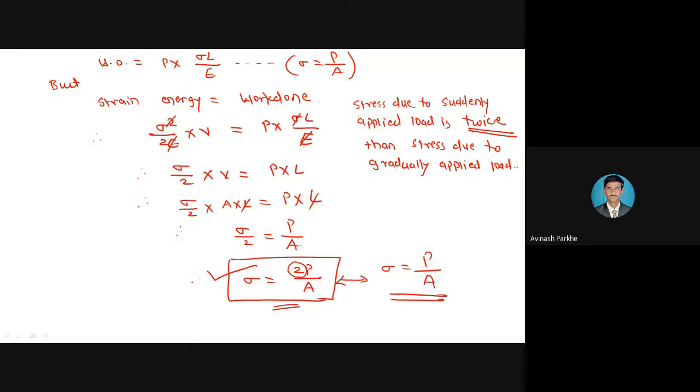Okay, this statement is very important. Stress due to the suddenly applied load is twice than stress due to the gradually applied load. And from these equations also we can get this particular part. Sigma is equal to P upon A and sigma is equal to 2P upon A. Okay, so this is the second derivation, stress due to the suddenly applied load.